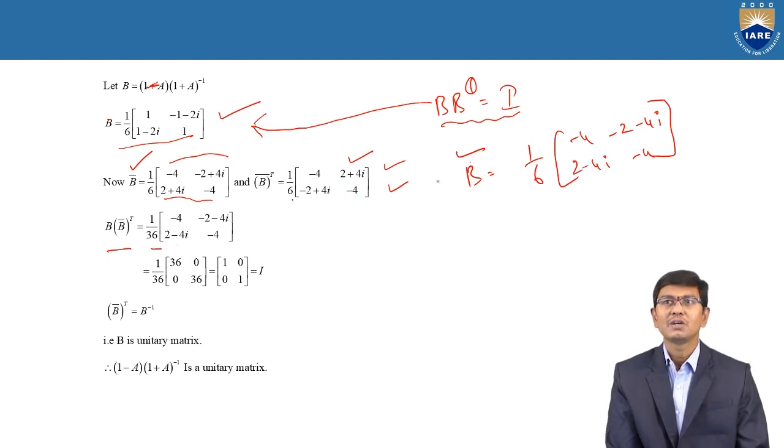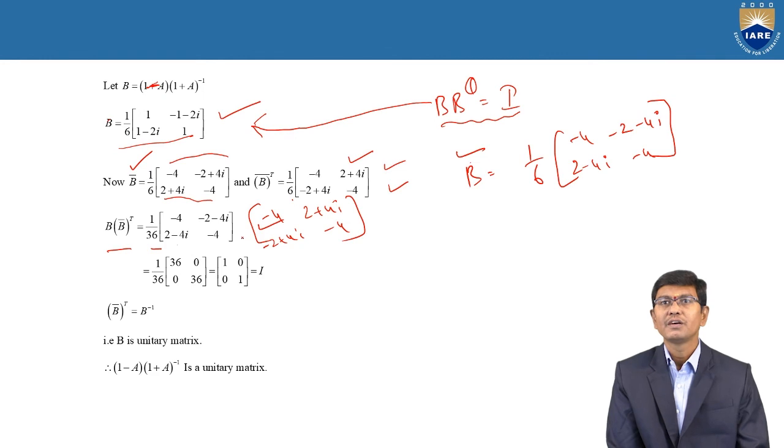Then with the help of these 2 by 2 matrices, we multiply them, and it is 1 by 36 into the product of these.